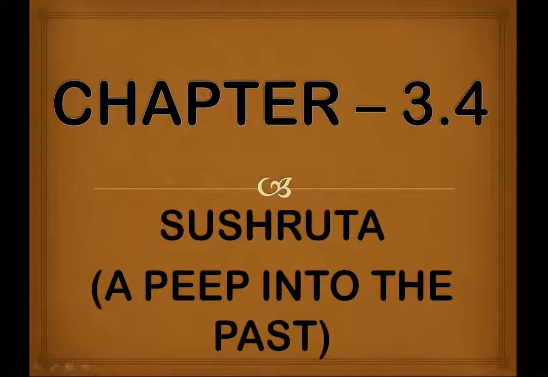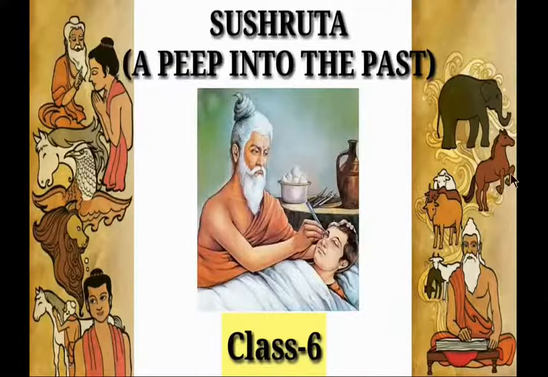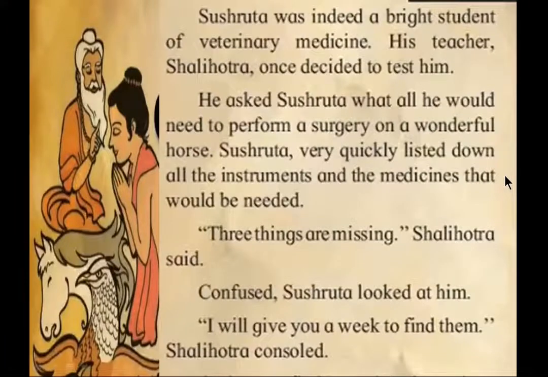And the chapter is 3.4, and the name of the chapter is Shushruta, a Peep into the Past. We will see some things related to the story. Shushruta is a bright student. We will see the story of how he went into the past. Now we will see the story.